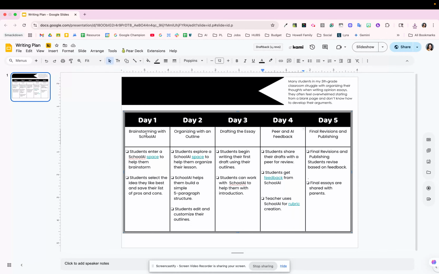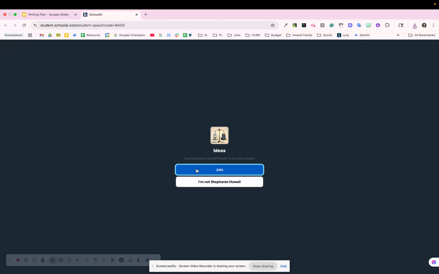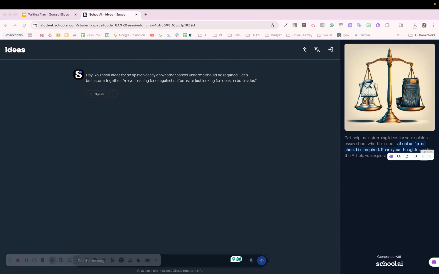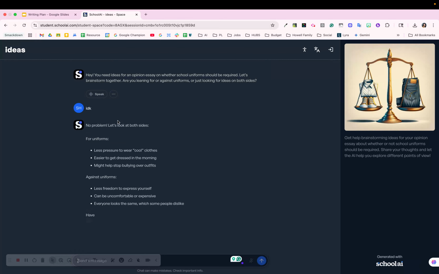And so first day, we're going to brainstorm with School AI. Students can enter this space, and when they enter this space, it's going to help them think through the topic that they're about to write about. So here you can see that they're going to have to be talking about school uniforms, and it's going to ask them to think about are they for it or are they against it? And students are going to be able to decide to make their argument a little bit stronger. So again, this can help them.